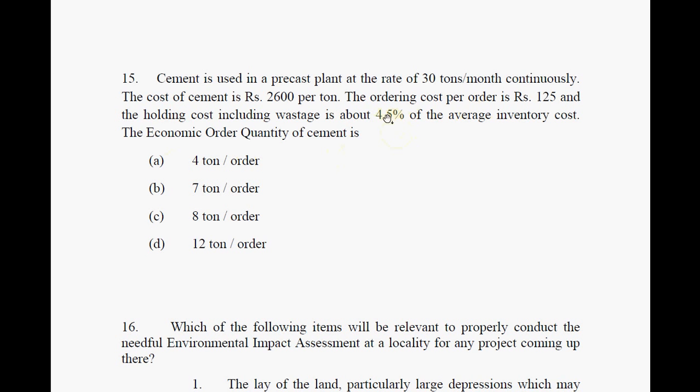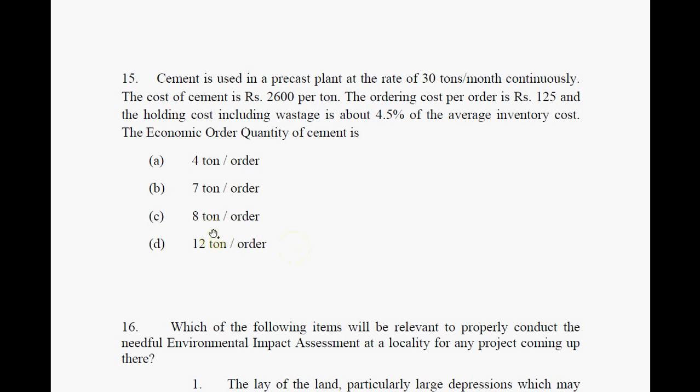We know that if you have 10 tons, it is going to be 26,000. If you have 100 tons, it is going to be 2.6 lakhs. So this is going to stay the same, and the percentage wasted is also going to stay the same. The only thing that is constant is 125. Whether you order 1 ton, 100 tons or 1000 tons, this number is going to stay the same. So which one will be more economic? The more you order, the more economic it is. I mean, the total cost per ton is going to come down.